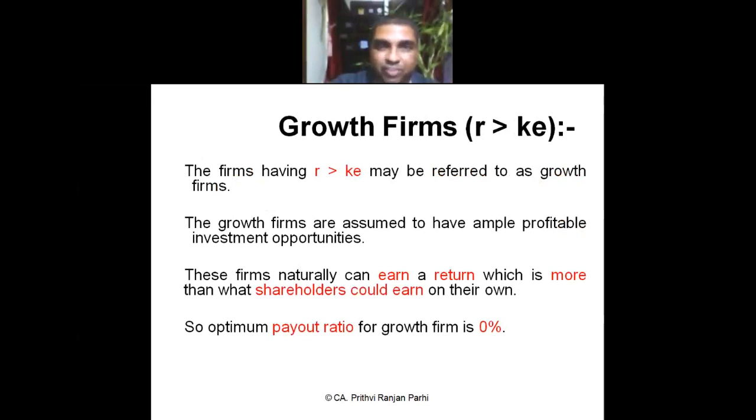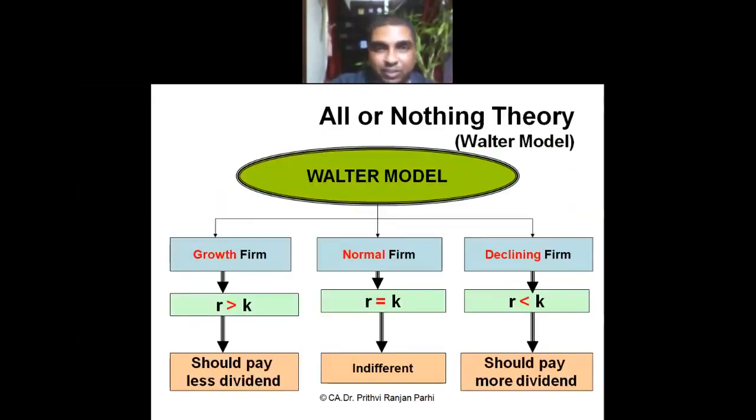Now, in fact, what Mr. Walter has done, I'll be quickly skipping. Mr. Walter has divided the firms into three categories. One is growth firm, second is normal firm, third is declining firm. And he has explained which firm should declare how much dividend. Growth firm should pay less dividend because the firm can keep that money and grow. Declining firm should pay more dividend. A normal firm is indifferent. It may pay any kind of dividend. This is his conclusion.